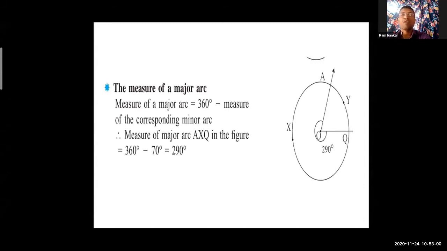Any circle, small circle, big circle, degree of measurement of a circle is 360 degree. 360 minus minor arc, we will get measurement of major arc, that is 290 degree. So AXQ is equal to 290 degree. Got it, everybody? If we add in this figure 290 plus 70 degree, we will get the answer 360 degree.